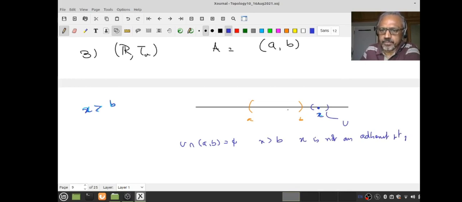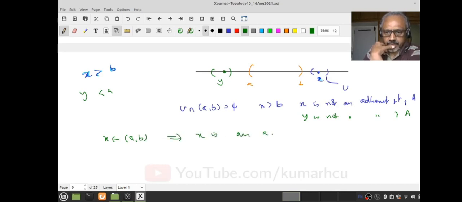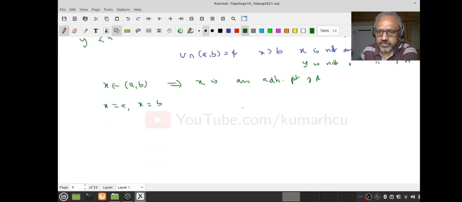And similarly for A, we accept it. Suppose I have y which is strictly less than A, then also y is not an adherent point of AB, right? Now every x in AB, this is an adherent point, we know that. So the only thing left out is what? The case x equal to A and x equal to B, right? That is, I think, very easy.